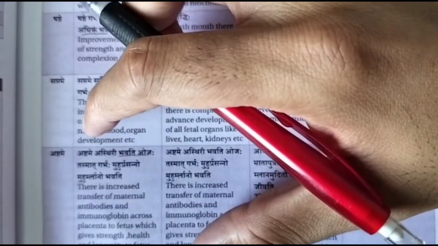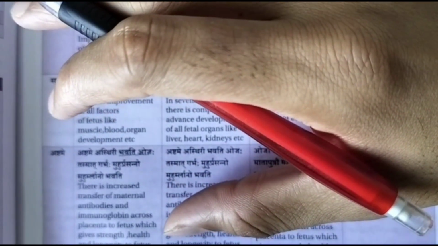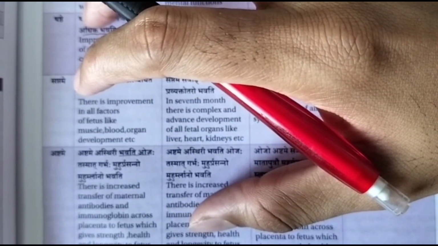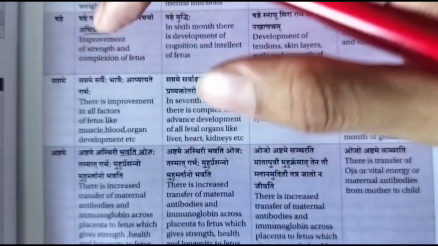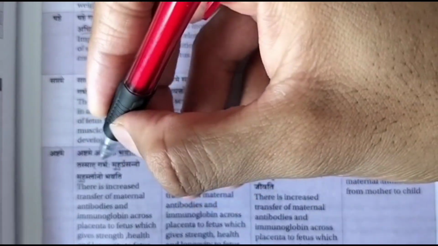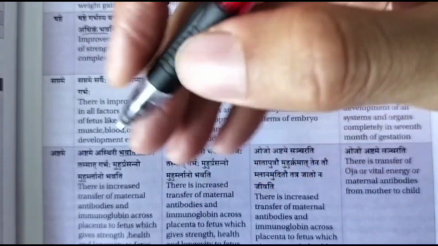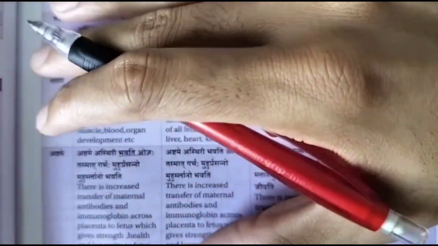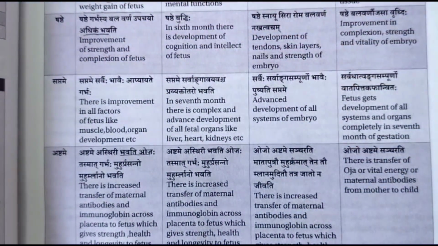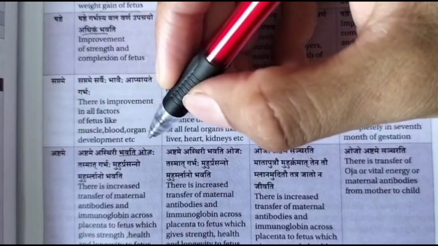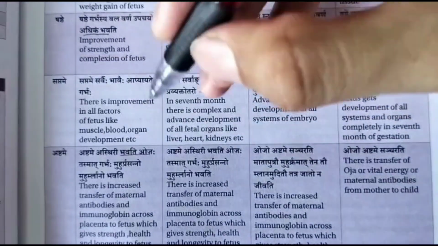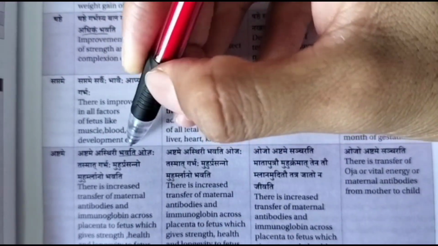And if we take a clinical example, if the baby is delivered in the 8th month, we have seen that such babies are not as strong as the baby delivered in the 9th month. Why? Because the oja is not formed properly in the body and the baby is delivered prematurely. That's why complications happen in the ICU. So we see that, and we know that, right? So in the 8th month the oja is unstable, Asthiri Bhavati Oja in the Ashtama month, right?